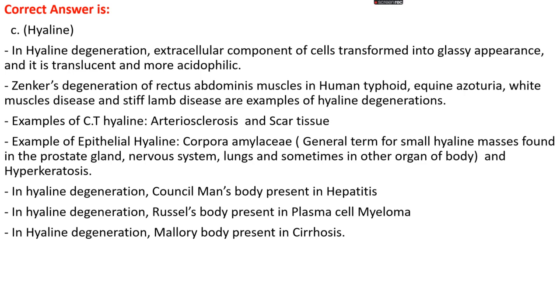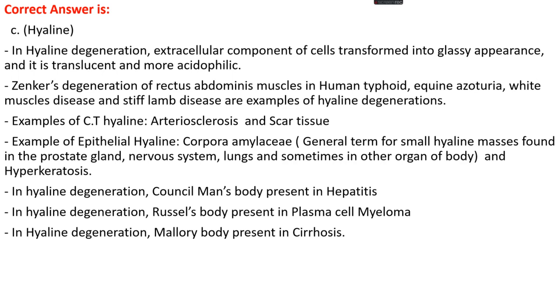An example of connective tissue hyaline degeneration is arteriosclerosis and scar tissue, while an example of epithelial tissue hyaline degeneration is corpora amylacea. Corpora amylacea is a general term for small hyaline masses found in the prostate gland, nervous system, lungs, and sometimes in other organs of the body, and hyperkeratosis.